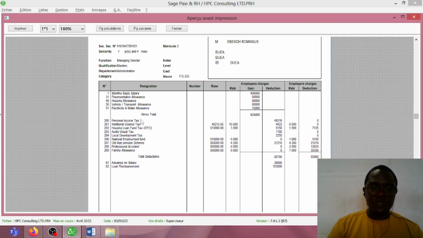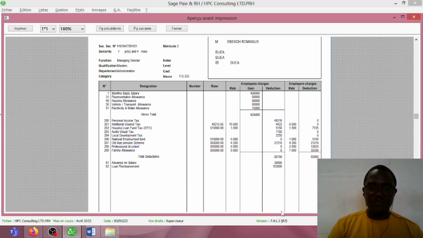Now, on the pay slip of a BESO, you can also observe that the software has taken into consideration the advance salary we gave to a BESO, 30,000 francs. The software has equally subtracted the loan that the BESO took, 103,000 francs.